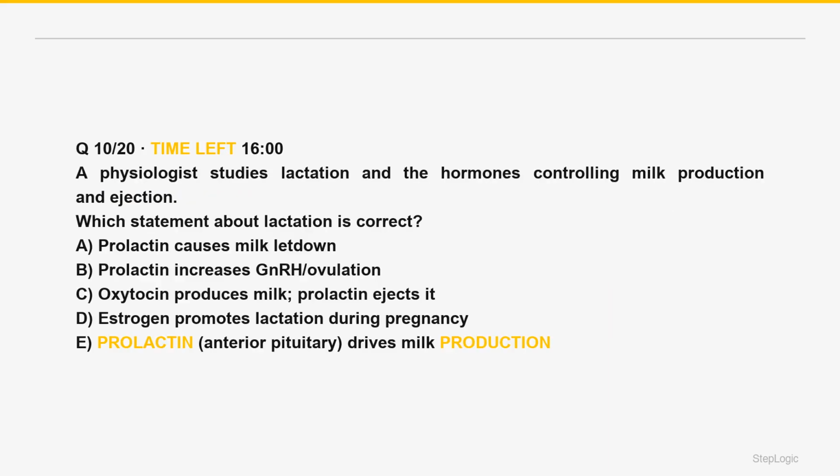Which statement about lactation is correct? A physiologist studies lactation and the hormones controlling milk production and ejection. Read the command. Which lactation statement is correct? Prolactin is milk production, inhibited by dopamine. Estrogen and progesterone are blocked during pregnancy, and fall after delivery. Oxytocin is milk ejection or letdown. Suckling stimulates both. Prolactin suppresses ovulation.